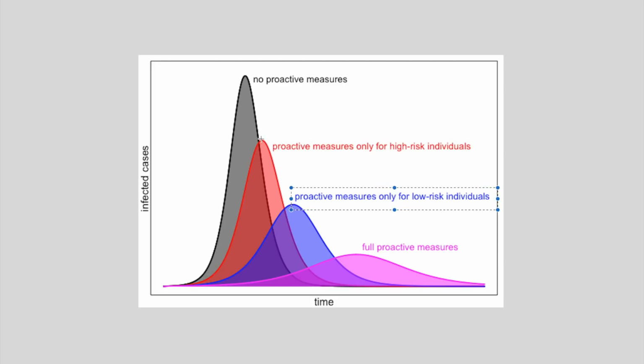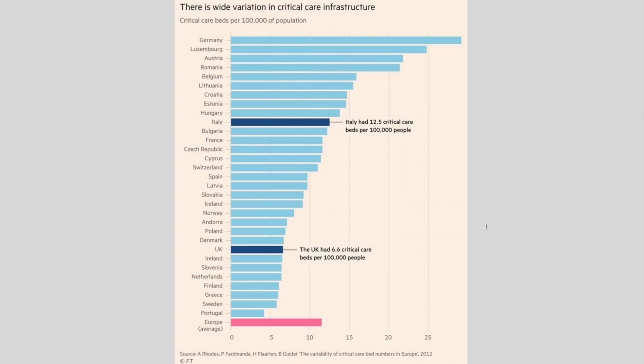So if high-risk individuals are self-quarantining, but low-risk individuals, such as young people, aren't doing anything and they're actually still going to public places, this isn't really a desired effect. So it's very important that low-risk individuals practice social distancing. And the best way to minimize the amount of infected cases is if both high-risk and low-risk individuals take on protective measures.